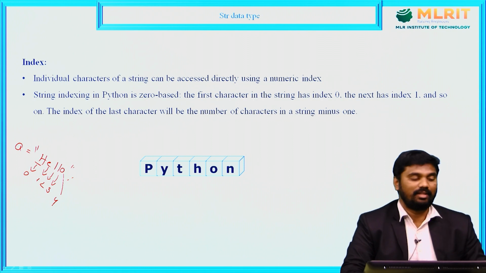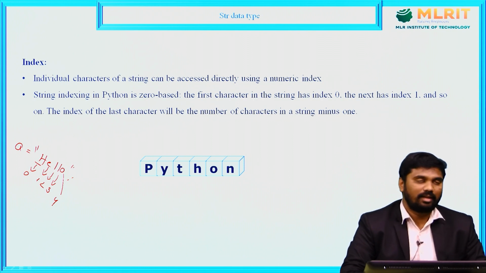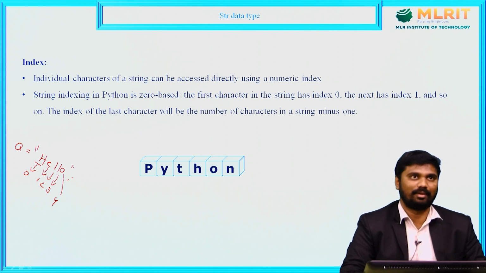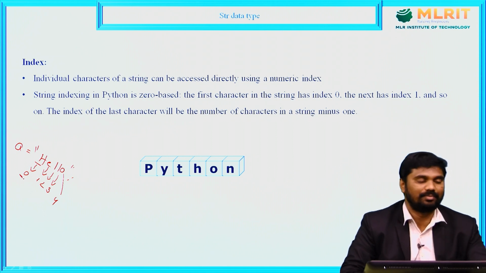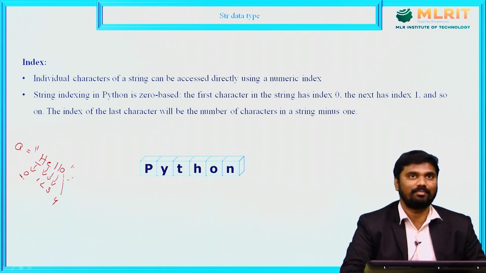It means individual characters of a string are represented with index numbers. Index numbers always start from 0.